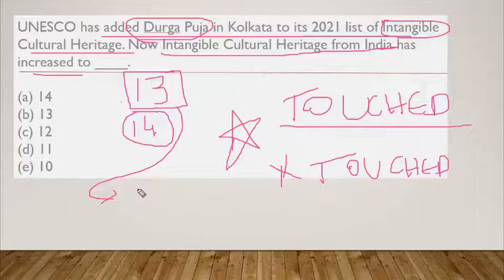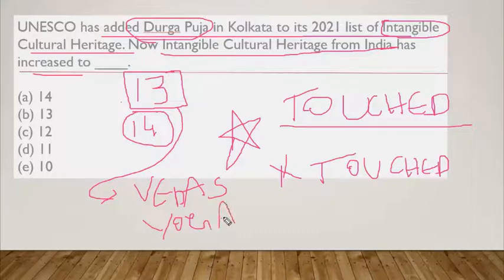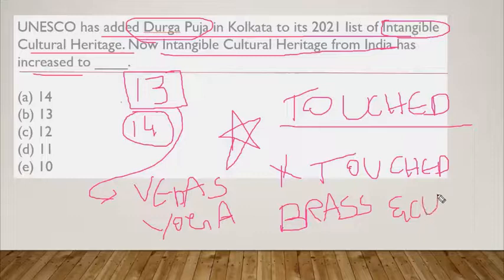I'll give you some examples, like Vedic chanting, yoga, and brass and copper technology, like the production of these things in the Punjab region. And there are many others; as I told, there are 13 in total. You need to remember all these things, and some dance forms are also present, so please remember this. And in the world, the country which has the highest number of intangible cultural heritage is China. So remember this also.